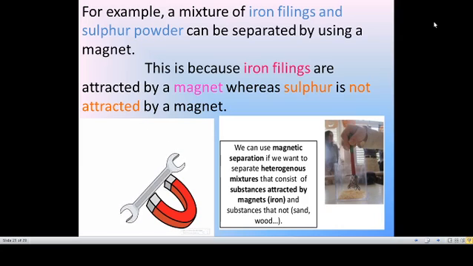Iron filings means minute, finest iron particles mixed in a sulfur powder, or mixed in sand; we can separate them by magnet. This is because iron filings are attracted towards the magnet, whereas sulfur is not. So I am taking one magnet and showing it near that mixture. The iron filings in the mixture get attracted towards the magnet, and the remaining mixture is retained in the same beaker. So I can easily separate the iron filings from the mixture by using a magnet.